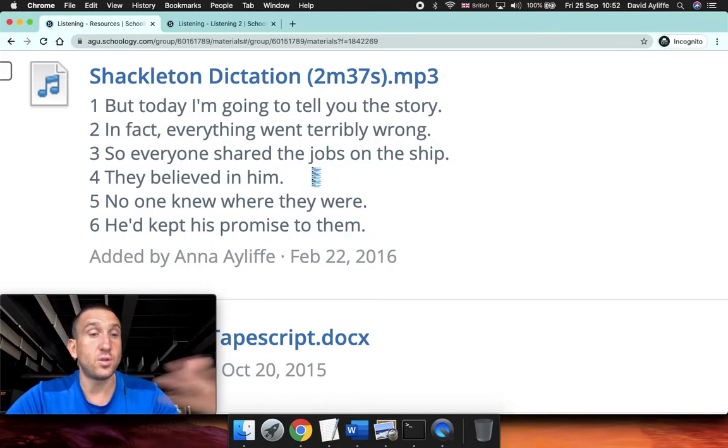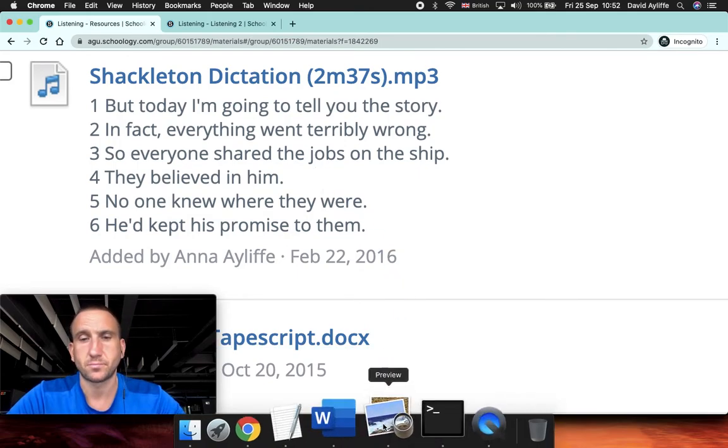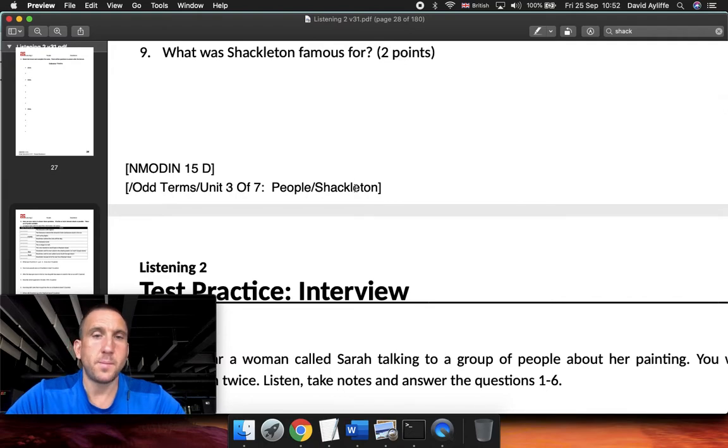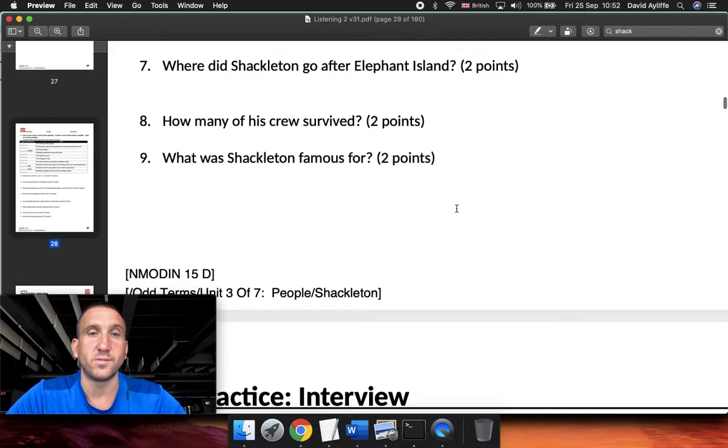Okay, so if you got most of that correct, very good. Be careful with your spelling. Okay, spelling is important in the assessments. Yeah, so if you made some spelling mistakes, revisit those and try to better understand why you made those mistakes and what to do to not make those mistakes in the future. Okay, so that's all about Shackleton. In the next lesson with your teacher, you might be doing some test practice all about an interview.